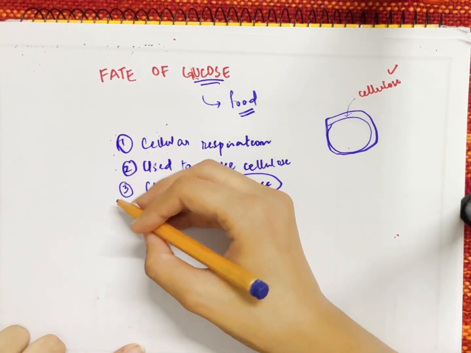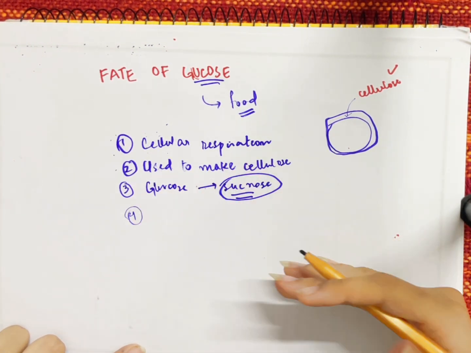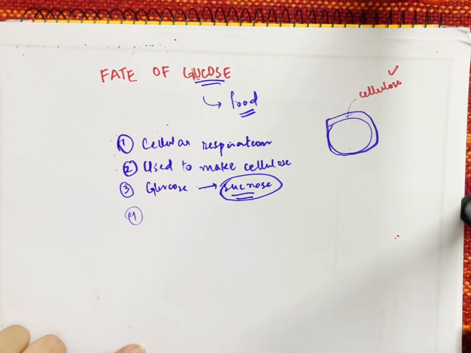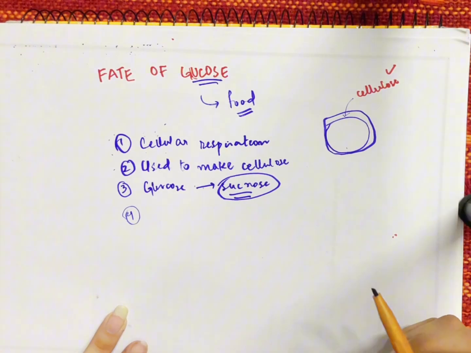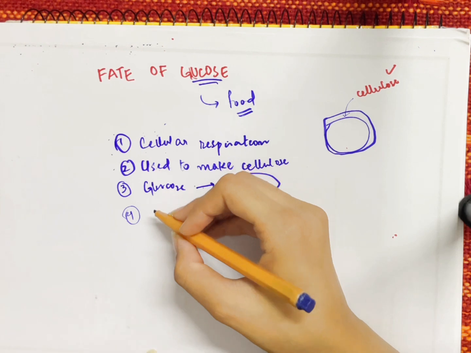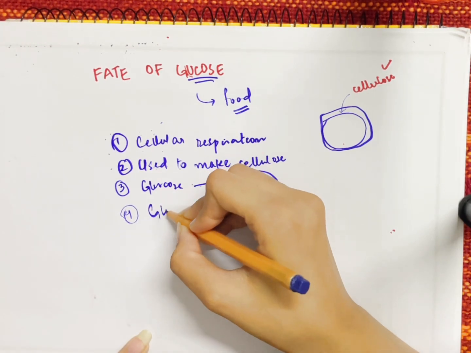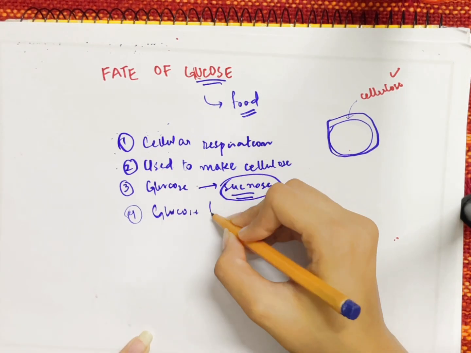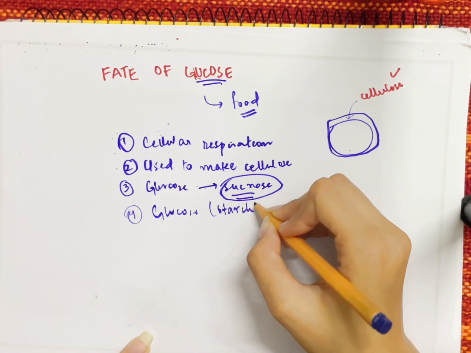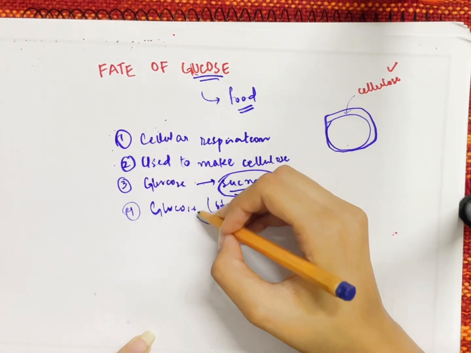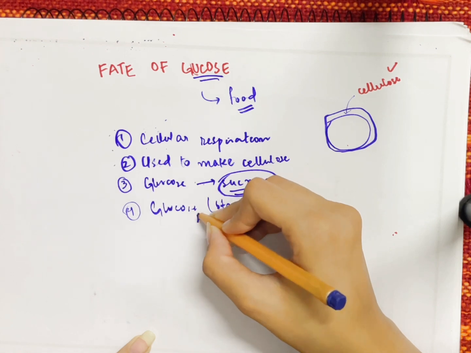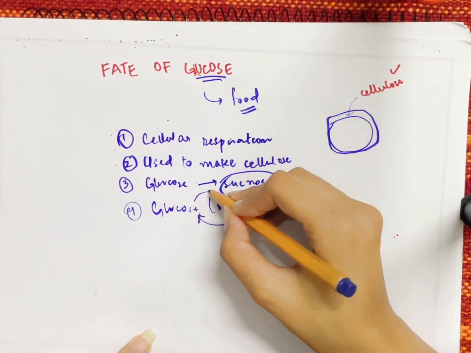On the fourth pointer, we say that an excessive amount of glucose is converted into starch as a reserve food at day time due to the high rate of photosynthesis, and it is converted back into glucose at night. That's how the conversion of glucose to starch basically takes place. Whenever we need to store glucose, we store it in the form of starch. At night, whenever we require glucose, it is converted back to glucose, and when we do not require it in the form of glucose, it is converted back to starch.